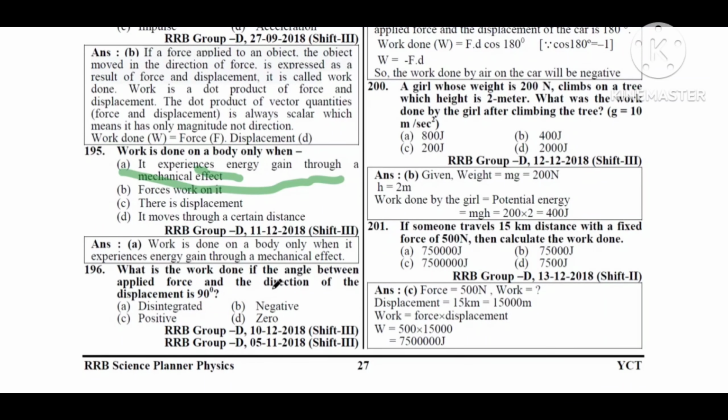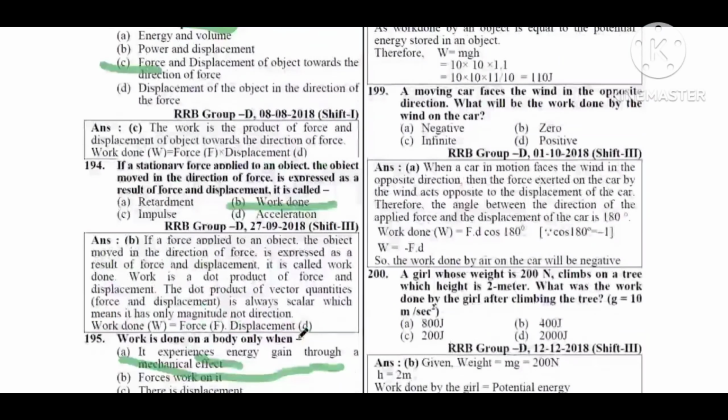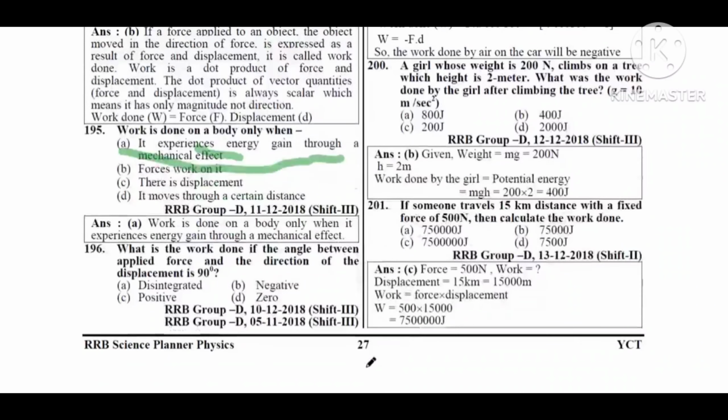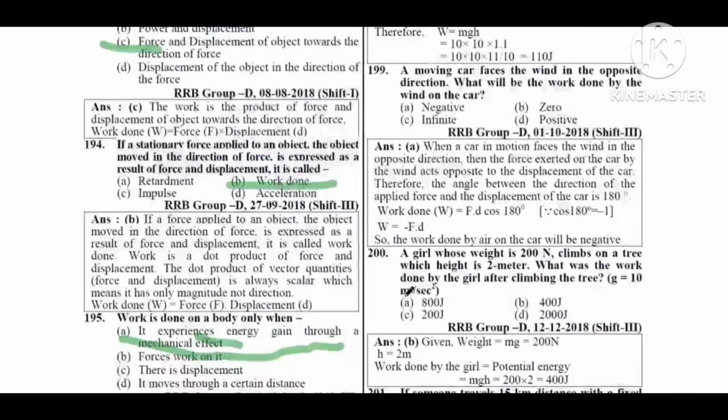Next question. What is the work done if the angle between applied force and the direction of the displacement is 90 degree? Option A disintegrated, option B negative, option C positive, option D zero. Option D, zero, is the correct answer.